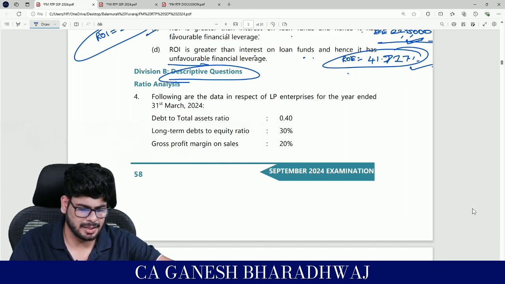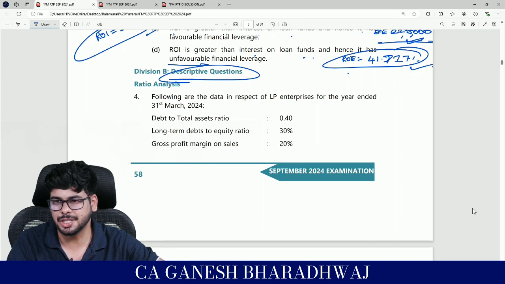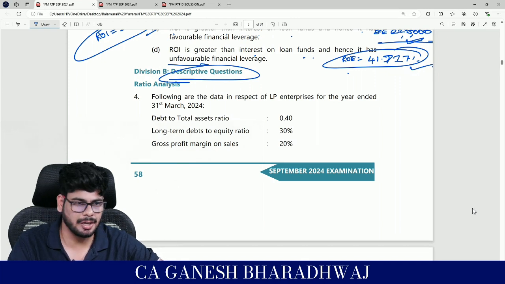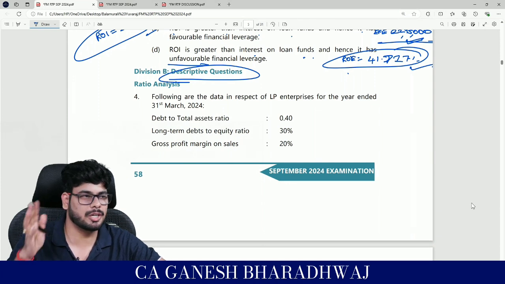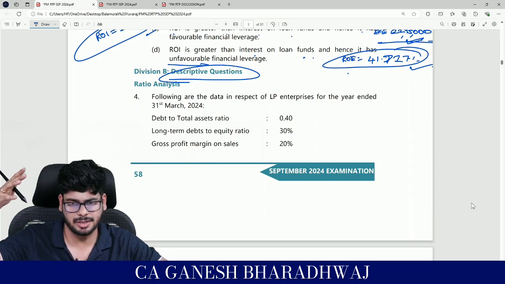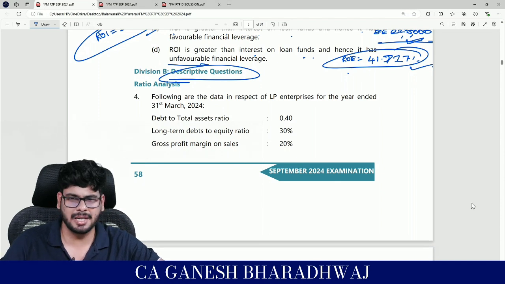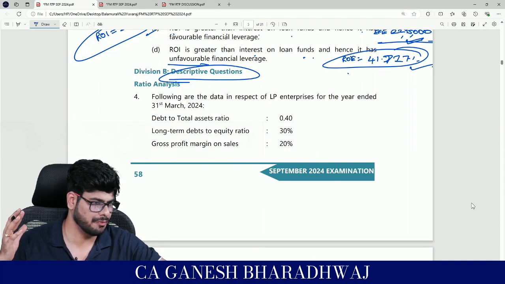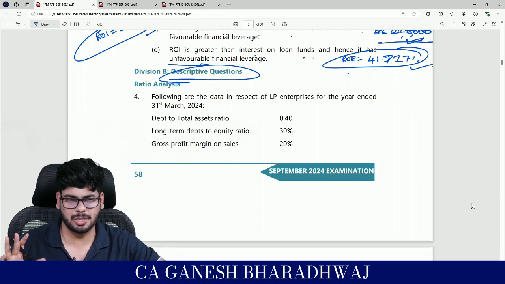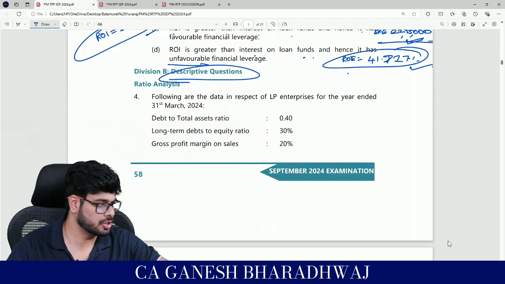Now in this case, I think this is fairly a simple question. What they would have asked is, they would have given some ratios, missing figures, and they would have asked you to prepare a balance sheet, right? That's what they would have asked you to do. This is basically, in my opinion, similar to what you would have done in your school days also. In your 12th standard, I think in accounts you would have got this ratio analysis. I think to that level only this question is there, not beyond that. So it's fairly a simple question. Shall we just quickly finish it off? Yes, nothing great, no major complexities, because we're ready to see some really good questions as well. Okay, shall we get started?